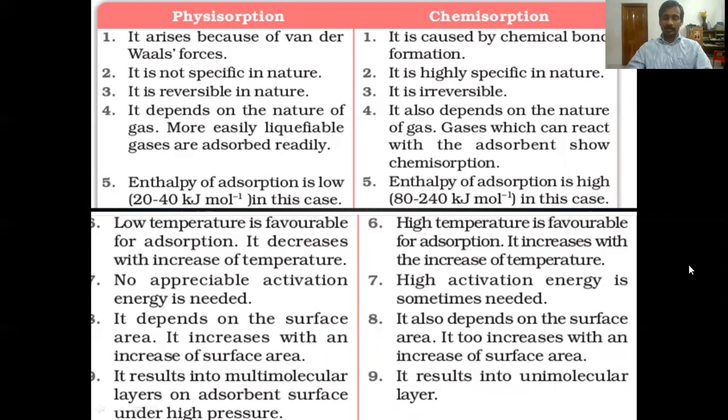In chemisorption, the nature of the particles has a role. Only certain molecules can react. So nature of the particle is applicable to chemisorption. It also depends on the nature of the gas. The enthalpy of adsorption in the case of physisorption is low, 20 to 40 kilojoule per mole. But in the case of chemisorption, the enthalpy of adsorption is high, 80 to 240 kilojoule per mole.